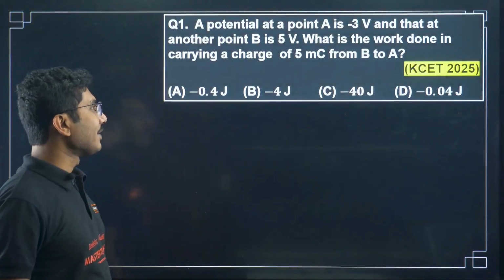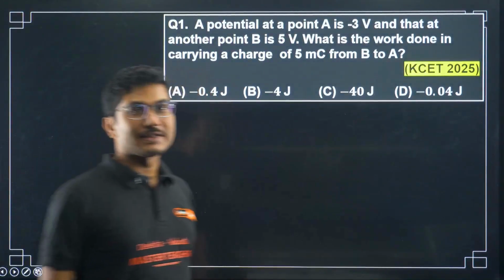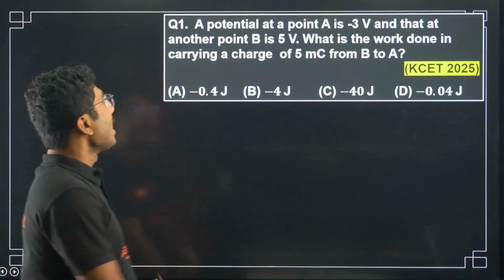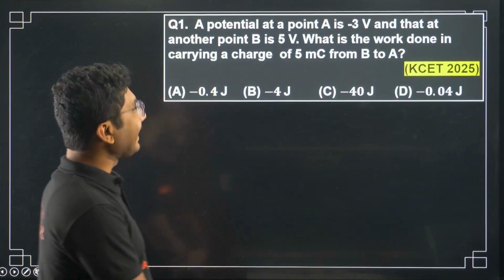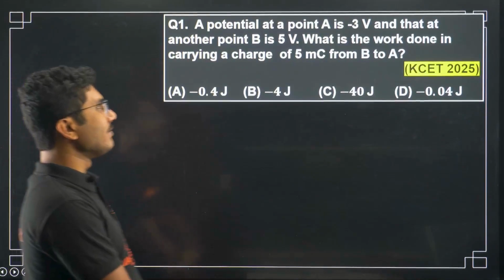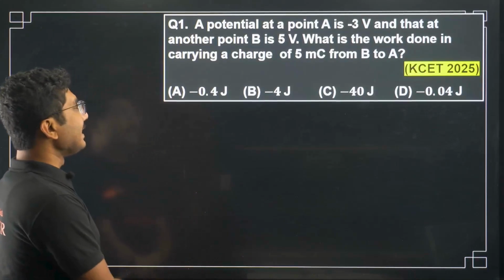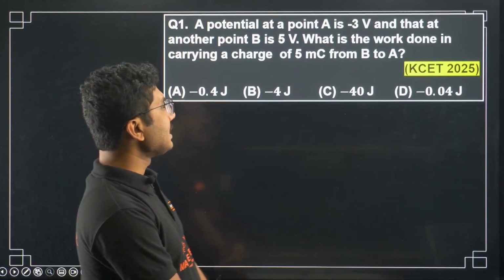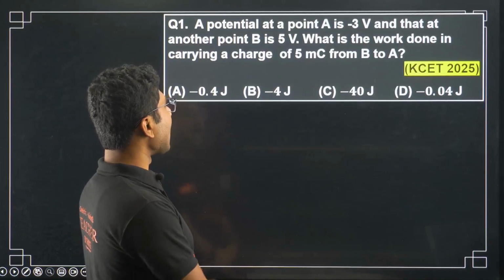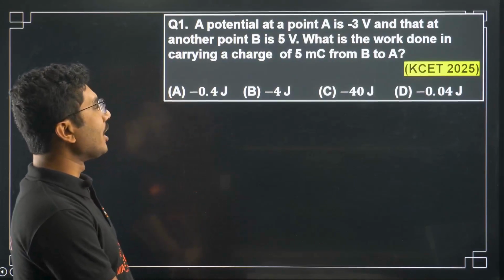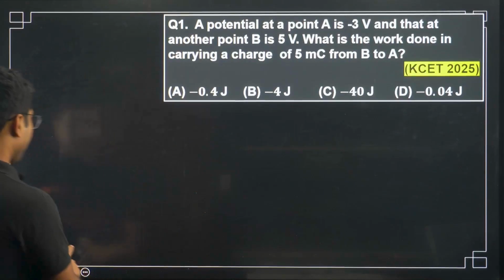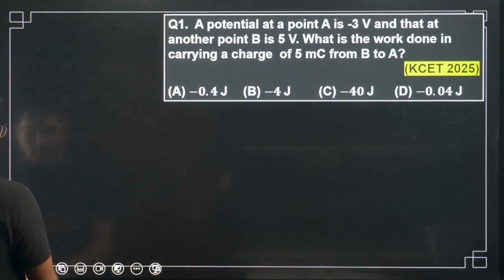So let's start with the first question, and this is from KCET 2025. A potential at a point A is -3 volts, and that at another point B is 5 volts. What is the work done in carrying a charge of 5 millicoulomb from B to A? Let's see the question in a picture.